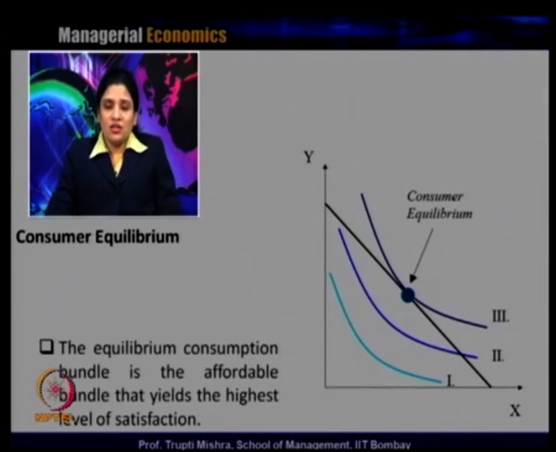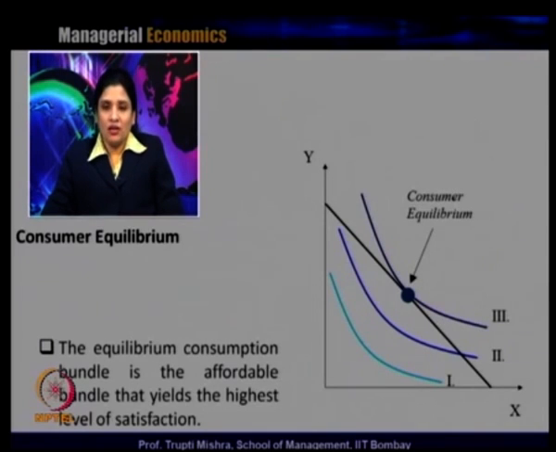But since the optimization problem for the consumer is to maximize the satisfaction, maximize the utility, the consumer will reach the equilibrium at the point on indifference curve 3, because that gives the highest level of satisfaction, and also the combination on indifference curve 3 can be achieved with the constraint in the form of the budget line, or the constraint in the form of the income.